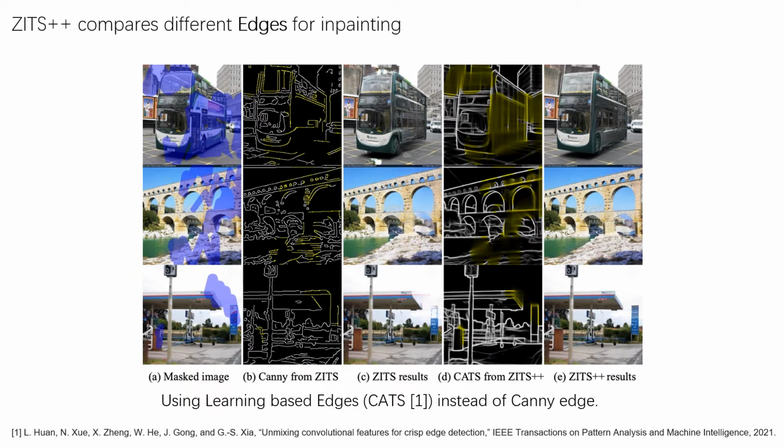Note that CAT edges have much clearer boundary structure and ignore high-frequency texture, but canny can produce many meaningless edges from texture regions in column B. The CATs give meaningful holistic structure and can be well recovered by our model to improve the inpainting. So we use the learning-based edge CATs instead of the canny edge in our final model.